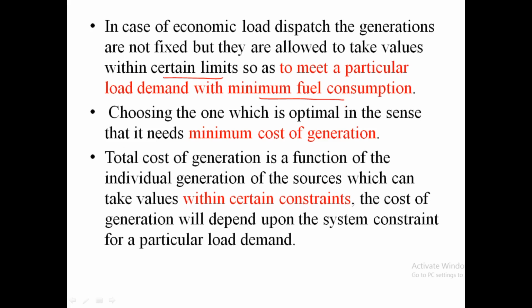That means a particular generator can take an active power generation value, but it should be within certain limits. It has to satisfy some constraints. We choose the one which is optimal in the sense that it needs minimum cost. So, our main aim is minimum cost of generation. The cost of generation is a function of the individual generation, so we are considering each generating source individually, which can take values within certain constraints. These constraints have to be satisfied.